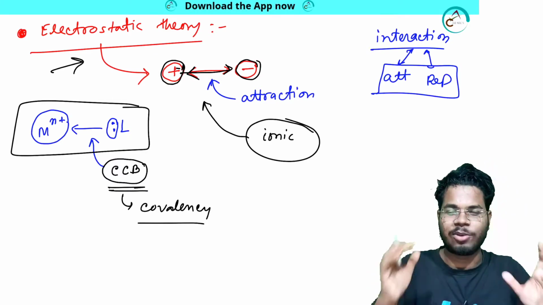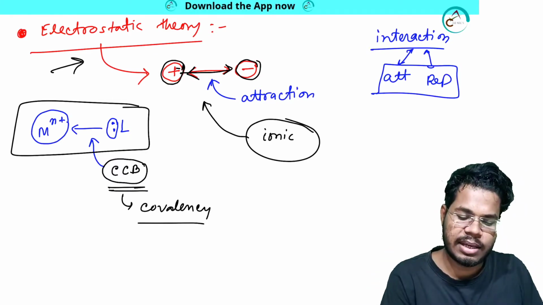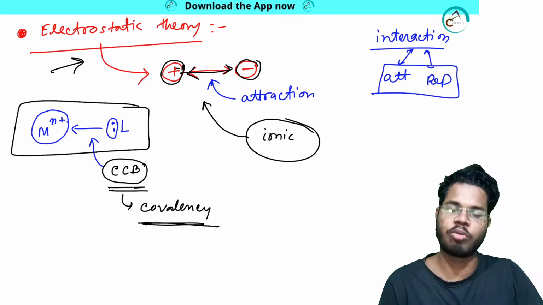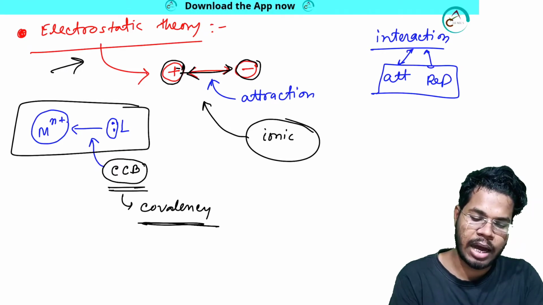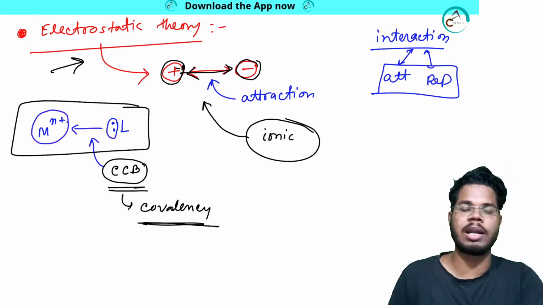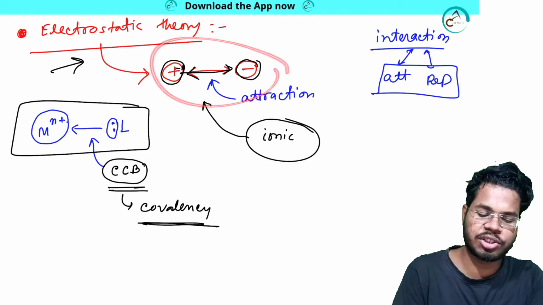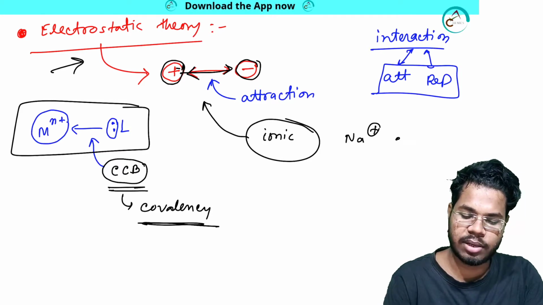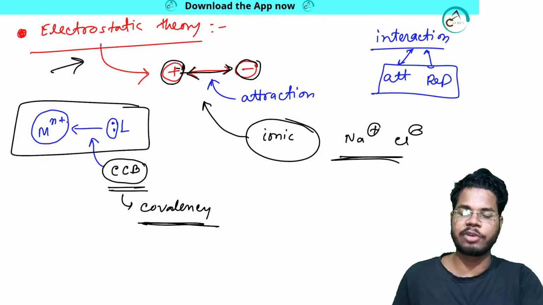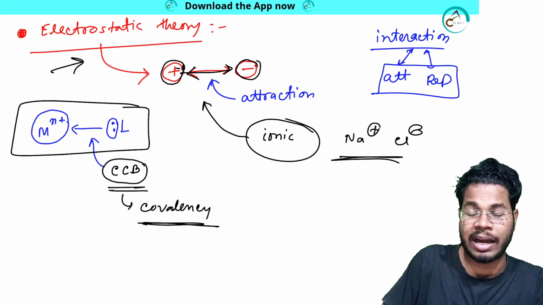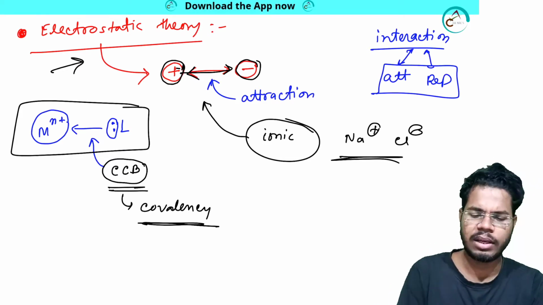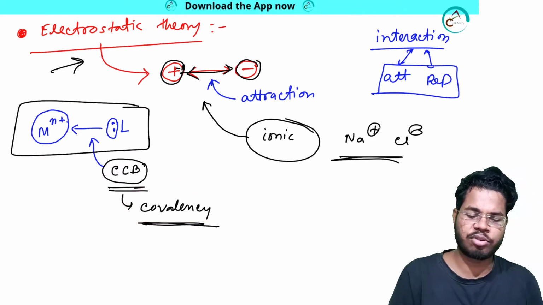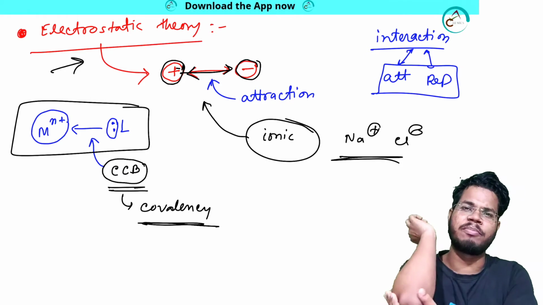So the conclusion is this. Electrostatic theory means electronic interaction between positive and negative charge, but in metal complexes we get covalency, the coordinate covalent bond. So nothing like ionic bond is forming here. A coordinate covalent bond is forming. But electrostatic attraction like ionic bonding, like Na plus and Cl minus, is purely ionic. Electrostatic attraction will be present there, but in our system there is no electrostatic attraction like that. Here it is covalency.